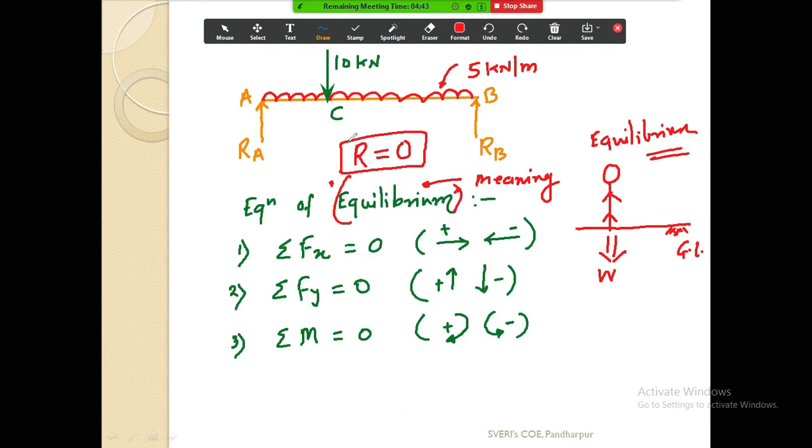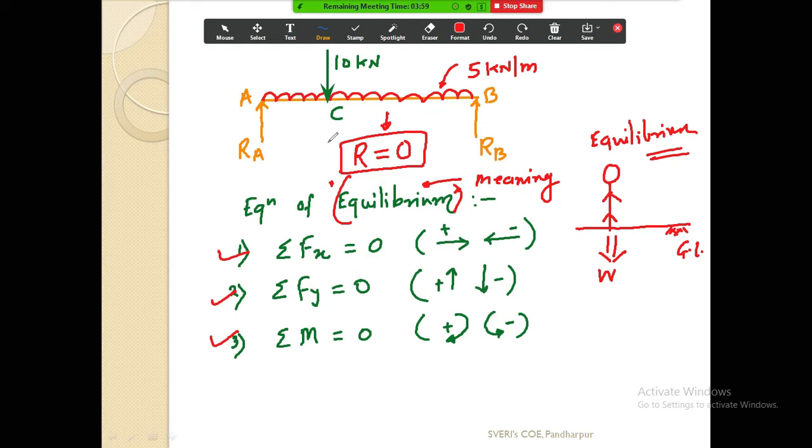What I am telling is that we assume this beam is in equilibrium, and that is why we can use these three equations. The base behind this is the meaning of equilibrium: whatever resultant force is acting on this beam is zero. Whatever forces are acting on the beam, it may be UDL, it may be a point load, it may be inclined, some moment may also be acting, whatever the condition is, if at the end of the day you calculate the resultant of all this force system and that resultant is zero, then and only then you say that the system is in equilibrium.